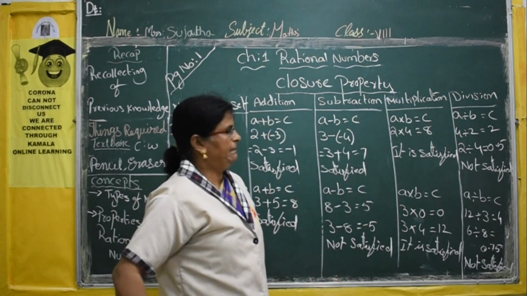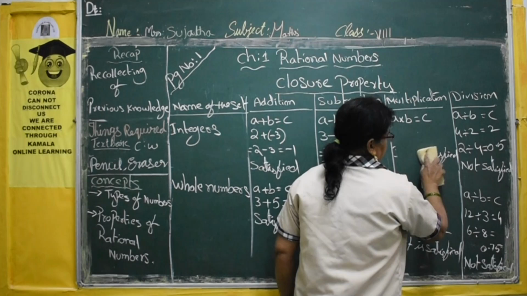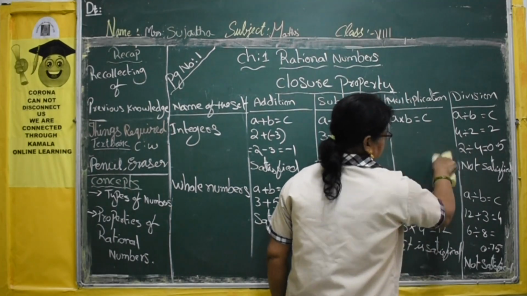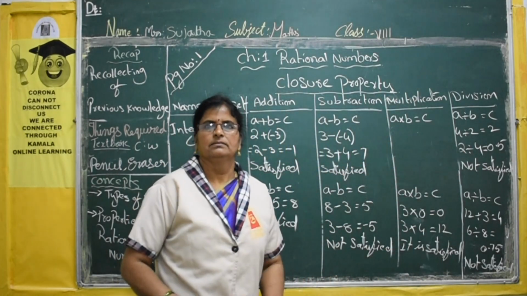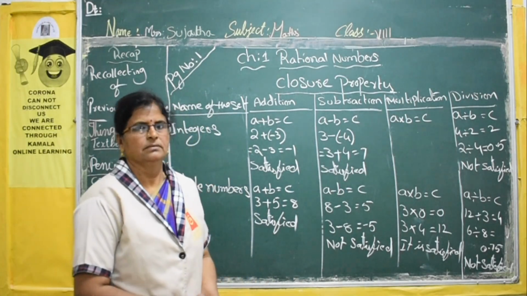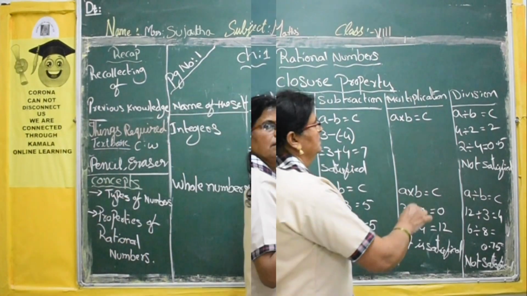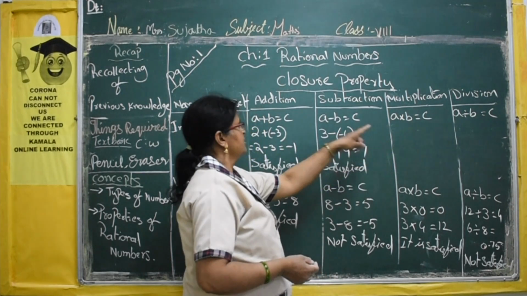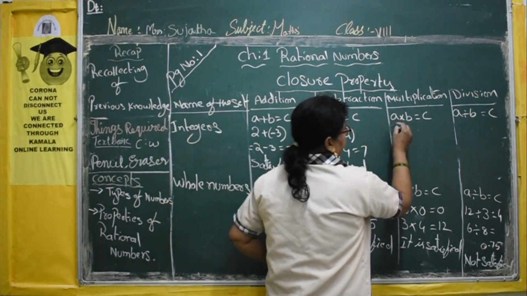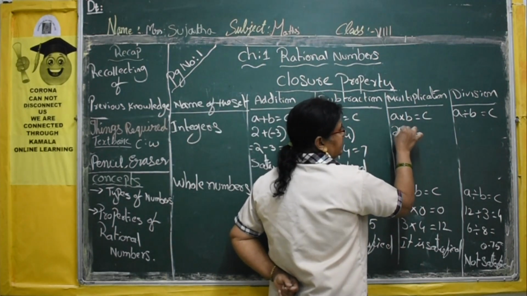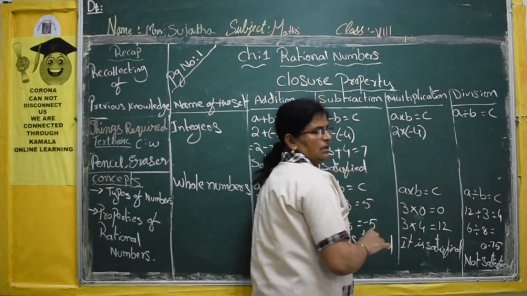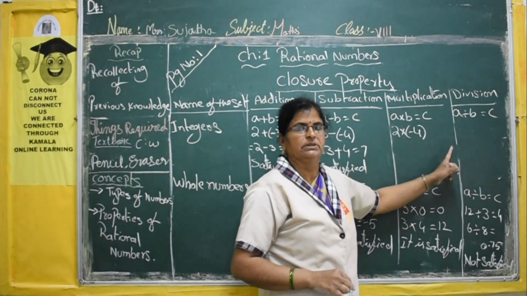Now multiplication for integers. In the same way here also we will take one positive integer and one negative integer. The product of positive and negative becomes negative.